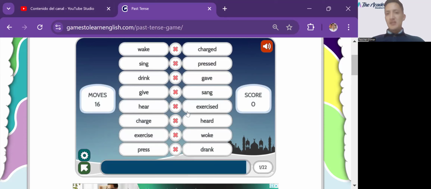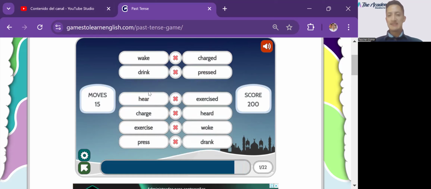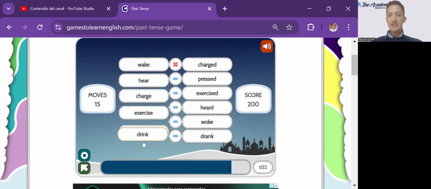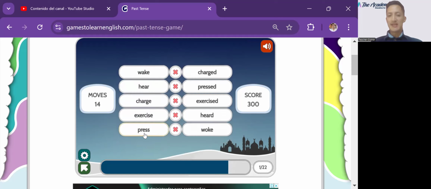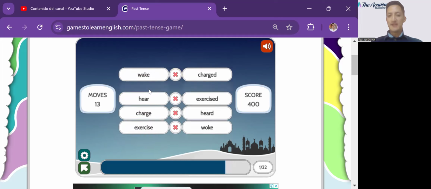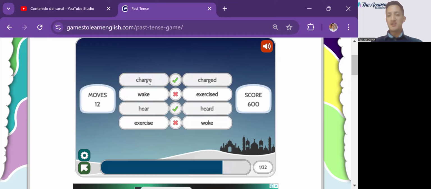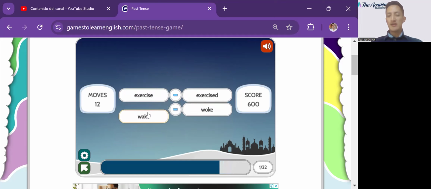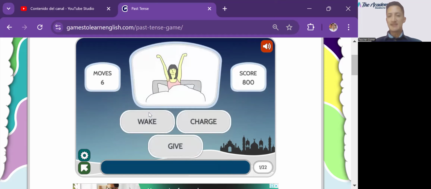Okay, the first thing that we have to do is identify the past tense of the next verbs. As for example, we have sing, sang, drink, drank, press, pressed, charge, charged, wake, woke, exercise, exercised. Okay, so there you go. You need to identify the verb.